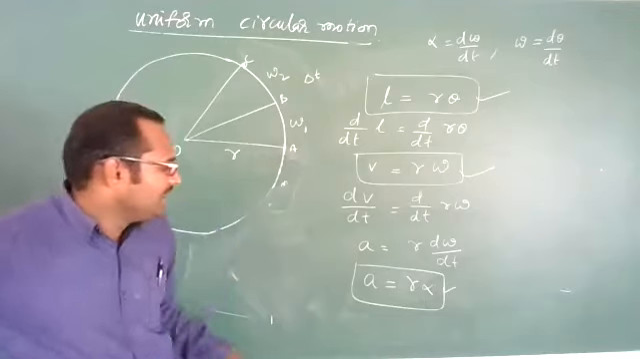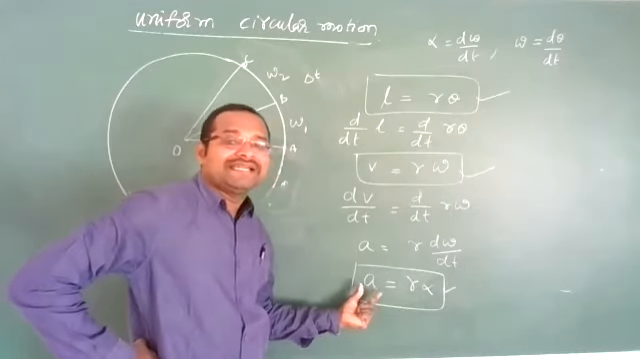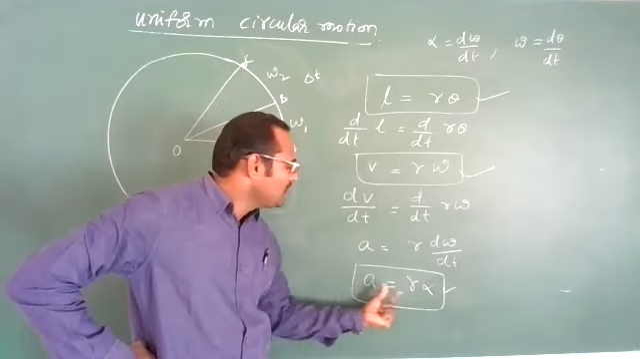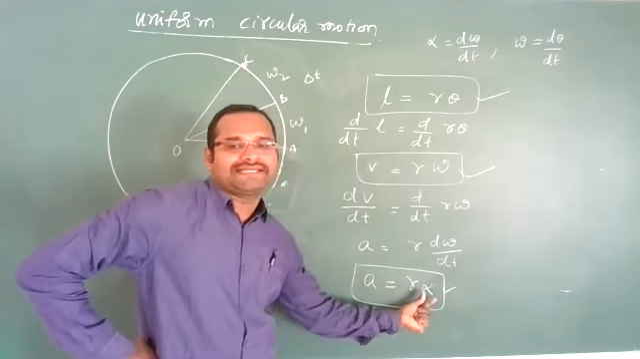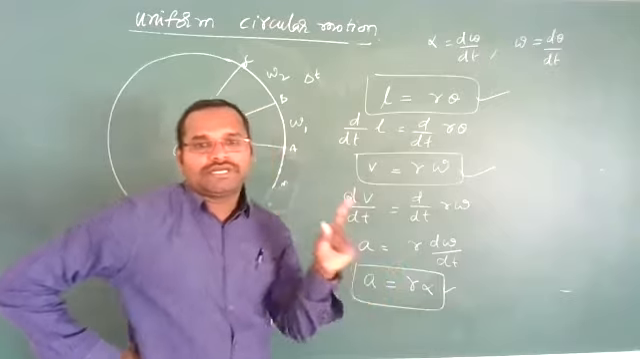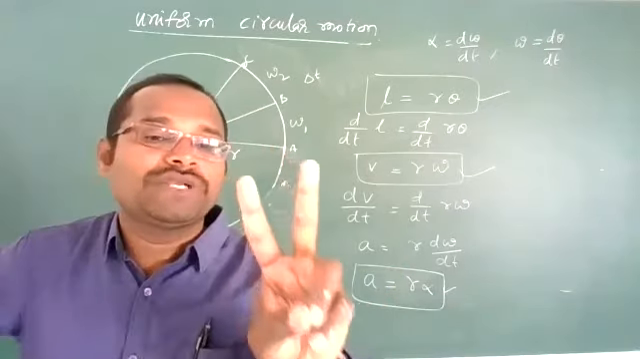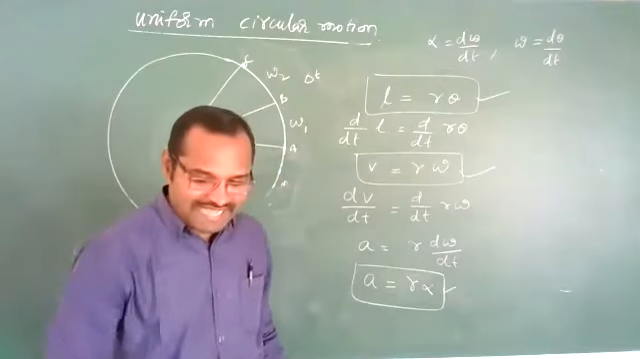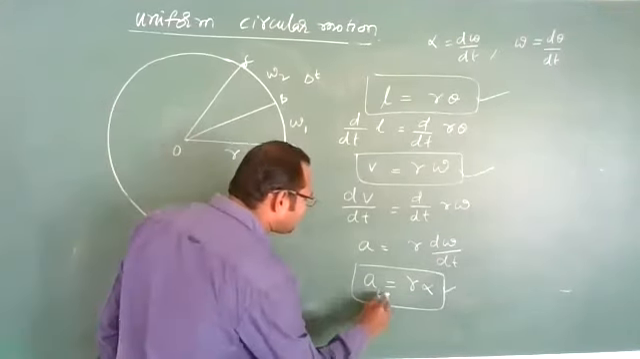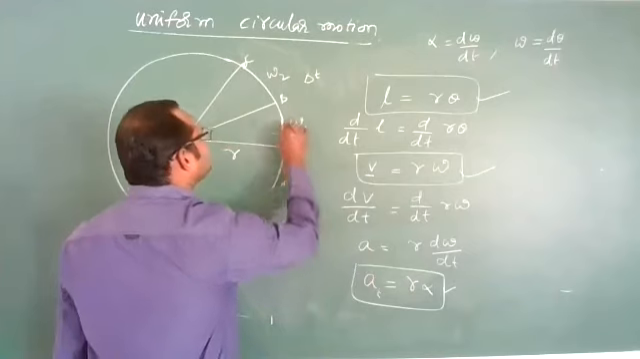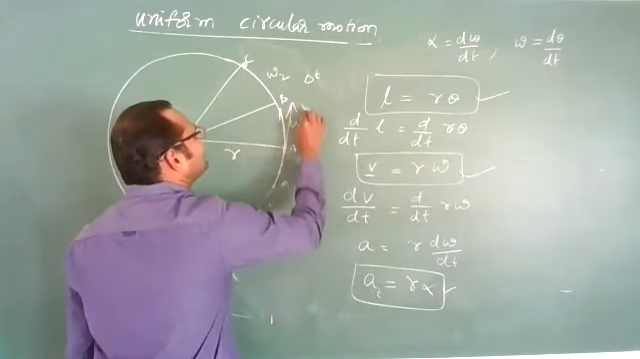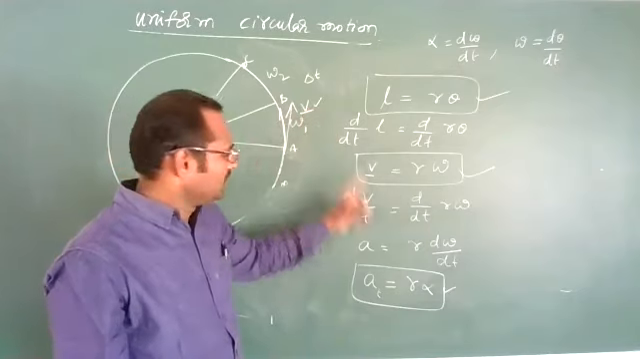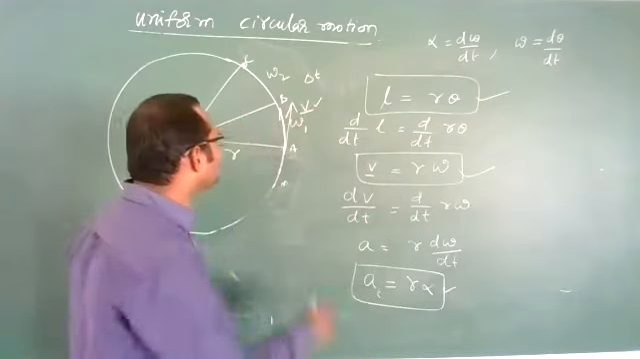Clear? Here this acceleration is called tangential acceleration. Tangential acceleration is equal to r into angular acceleration. In circular motion you will get two types of accelerations. We will discuss that in the next class. This is tangential acceleration because this velocity is in the tangential direction, so that is why you get tangential acceleration.